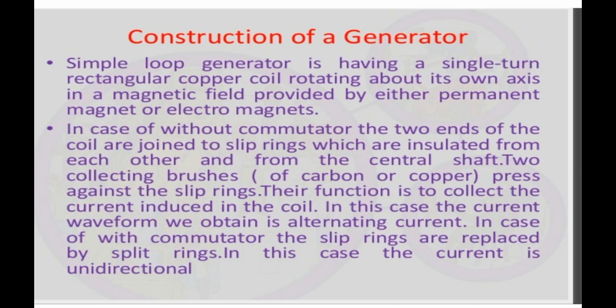Then we have brushes. The current generated in the coil is taken out through carbon brushes, pressing lightly against the slip rings. The brushes remain fixed and do not rotate along with the armature coil. The outer ends of the brushes are connected to a galvanometer to show the current in the given external circuit.